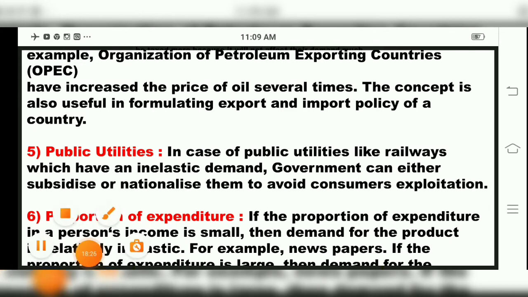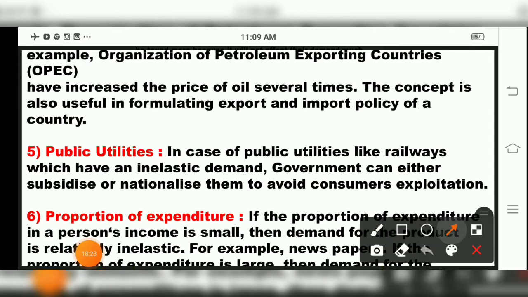Now the fifth important point is, children, importance to public utilities. Now what happens, in public utilities, we all know, every time I have repeated this example, under public transport facility what is coming? Railways. So this railway is having an inelastic demand, children. So government can neither subsidize nor nationalize them to avoid consumers' exploitation. See, subsidize means what? Cannot give too much concession also, children. Or nationalize means cannot increase rates too much higher also.